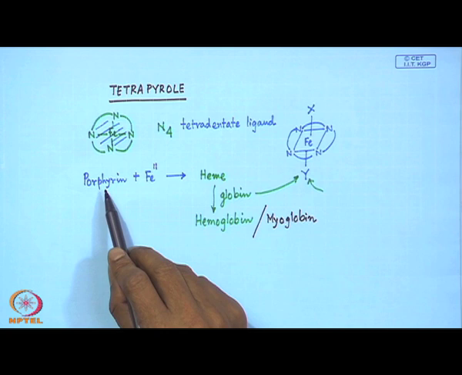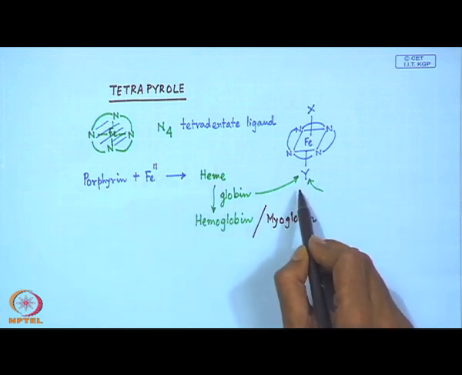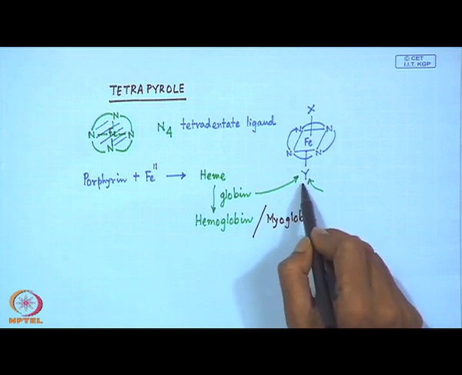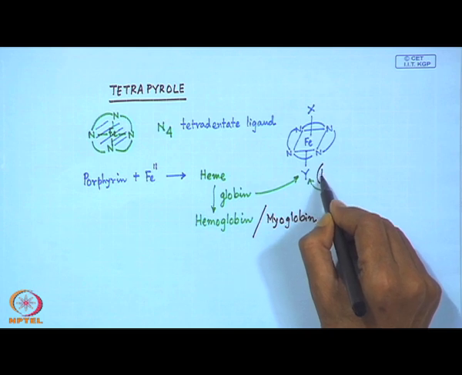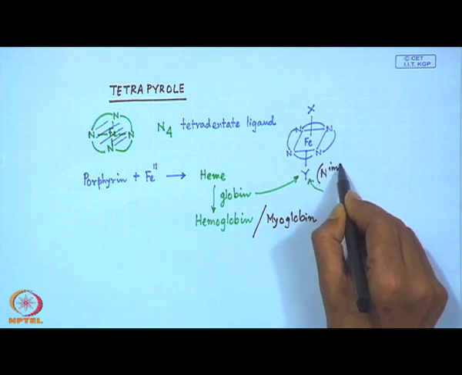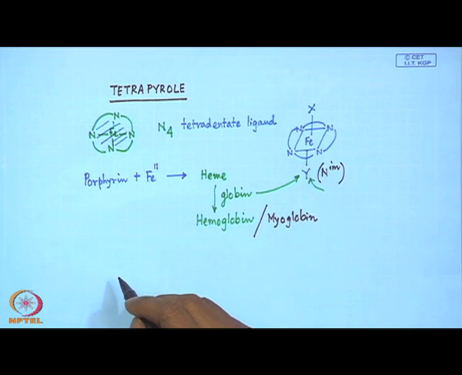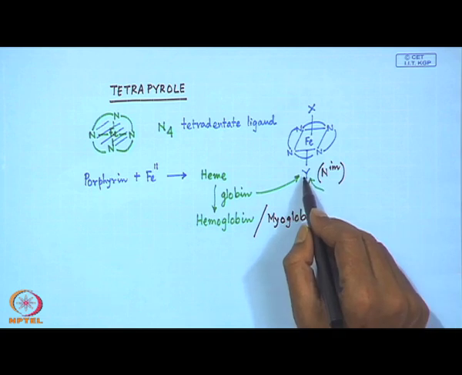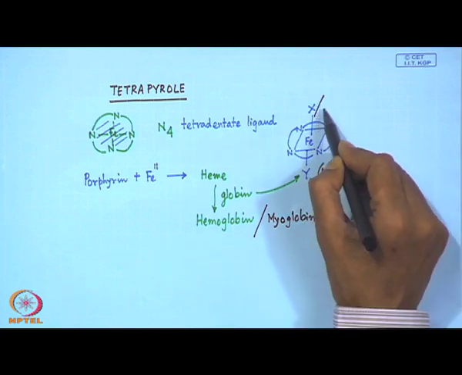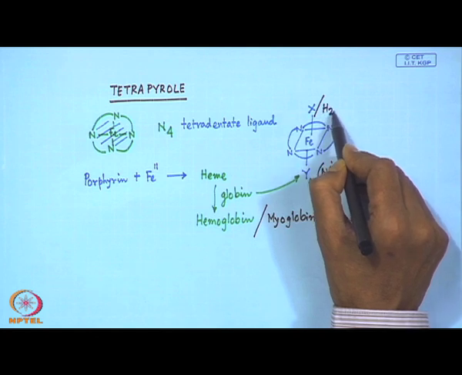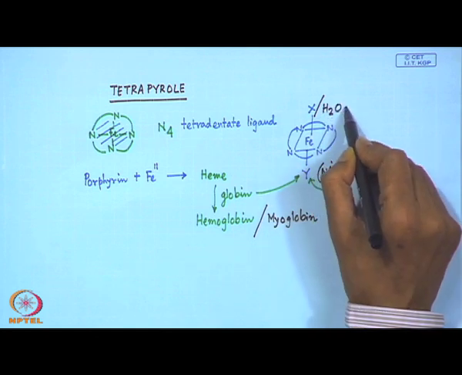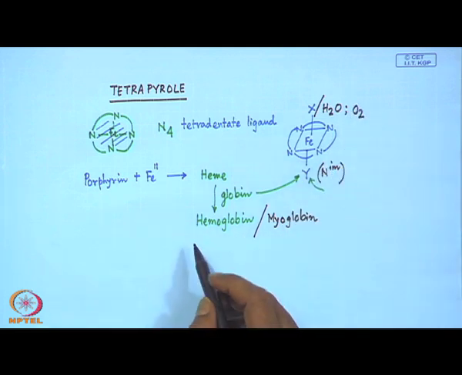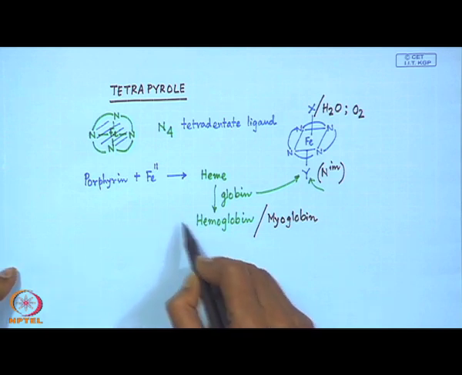So, iron complex of the porphyrin ligand, further coordinating from the globin. So, it is the imidazole nitrogen from the amino acid side chain that is coming. So, this is nothing but the nitrogen of the imidazole ring of the long polypeptide chain of the globin, which is bound from Y, and this particular X is responsible for binding a water molecule or the oxygen when we are utilizing hemoglobin for respiration.